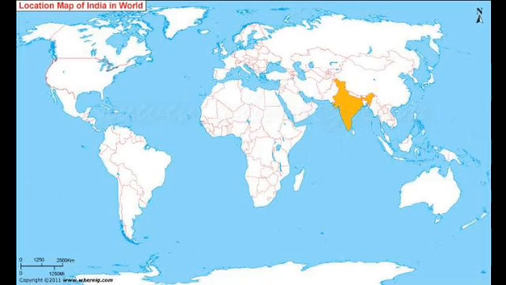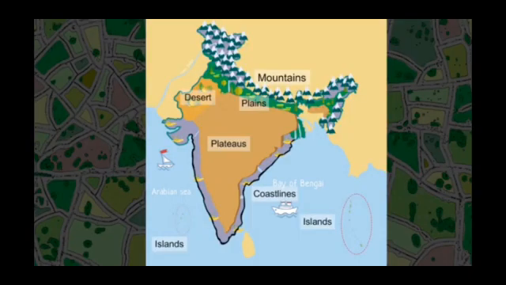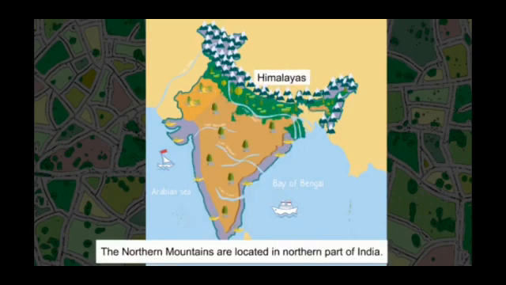It's the world's seventh largest country, and India is a country of diverse landforms. There are mountains, plains, deserts, plateaus, coastline, and some islands. The world famous mountains of the Himalayas are located in the north and are also known as the Northern Mountains of India.